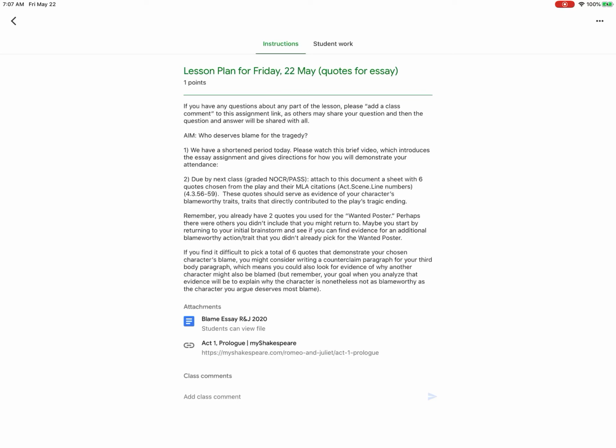Maybe you start by returning to your initial brainstorm and see if you can find evidence for additional blameworthy actions or traits that you didn't already pick for the wanted poster. If you find it difficult to pick a total of 6 quotes that demonstrate your chosen character's blame, you might consider writing a counterclaim paragraph for your third body paragraph, which means you could also look for evidence of why another character might also be blamed. But remember, your goal when you analyze that evidence will be to explain why the character is nonetheless not as blameworthy as the character you are arguing deserves the most blame. Okay, so that's the assignment. 6 quotes, not due until we meet again. So that assignment is due by next class.